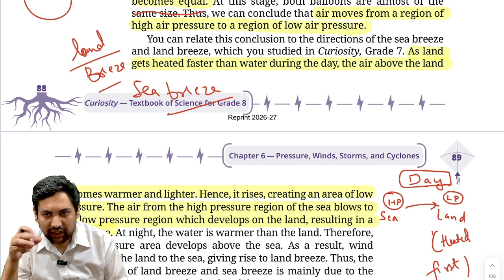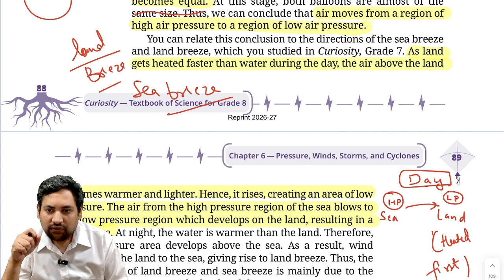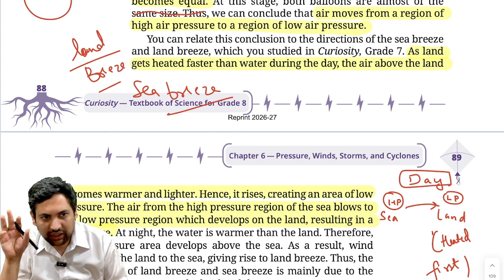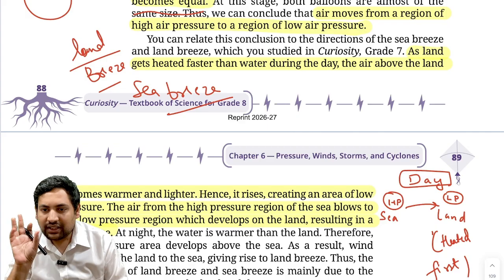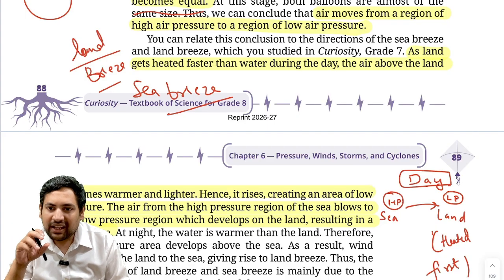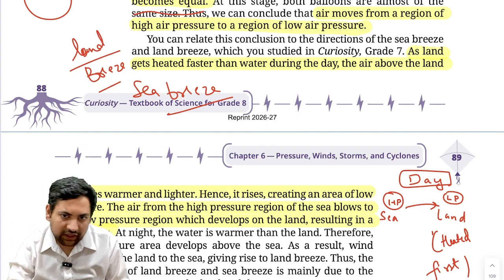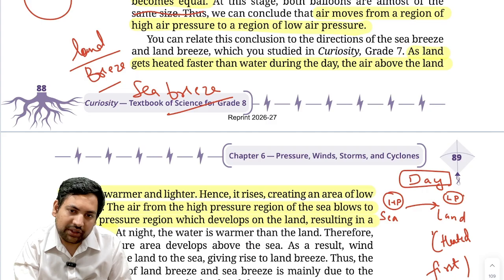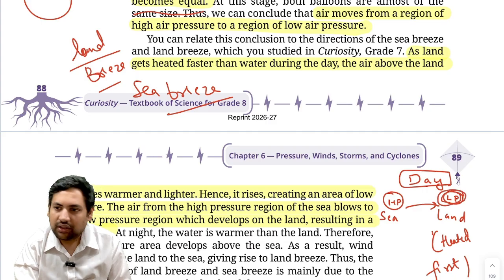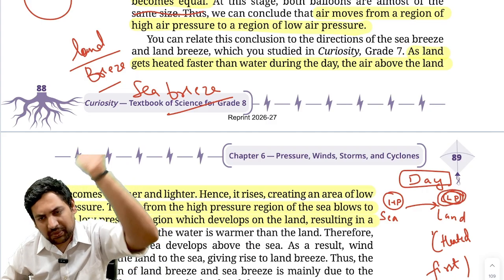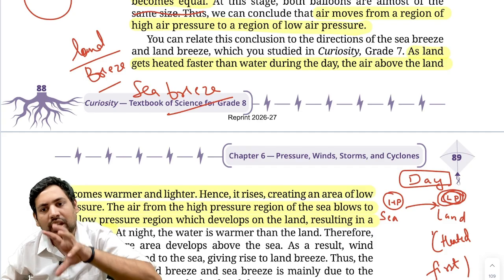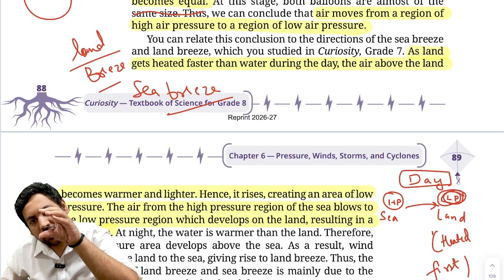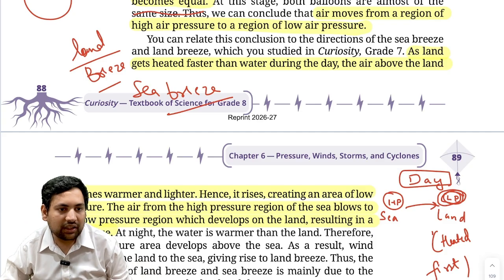If it gets heated, there is warm air, correct? Warm air starts to move up quickly, correct? And as it becomes warmer and lighter, because of that, what will happen? A low pressure region is created here, correct? Suddenly warm air is rising up, and because of that, a low pressure area is created.